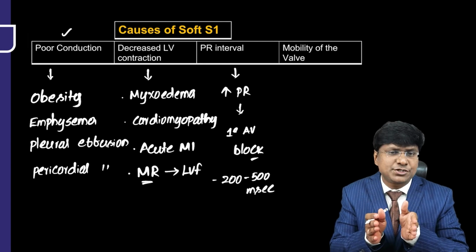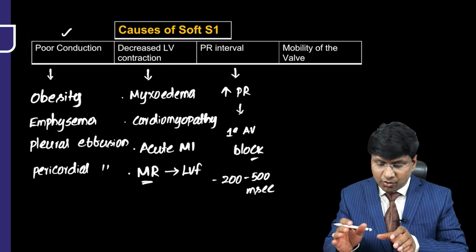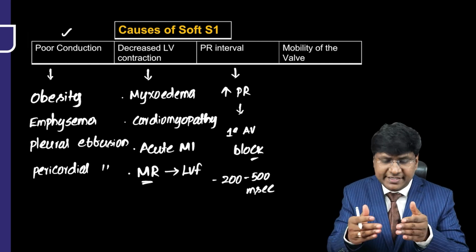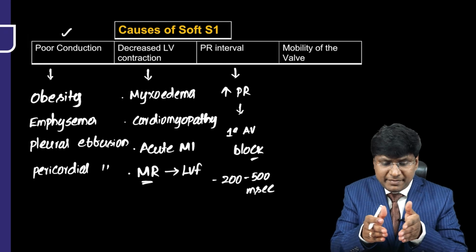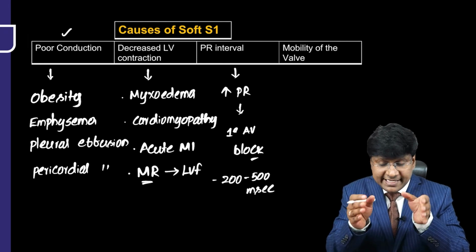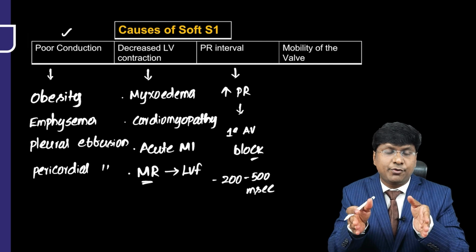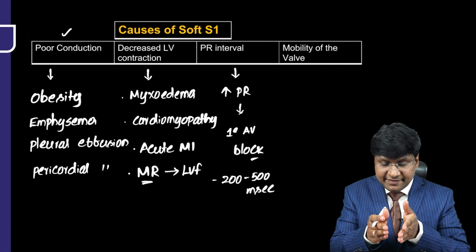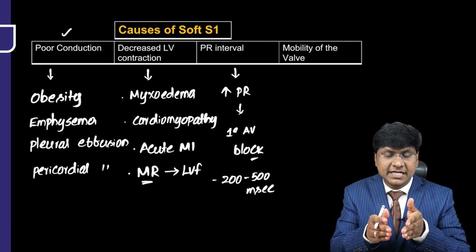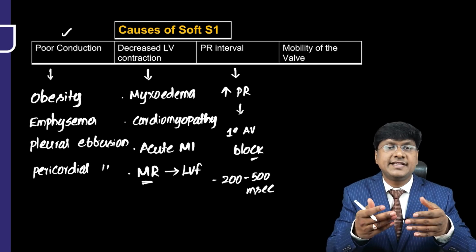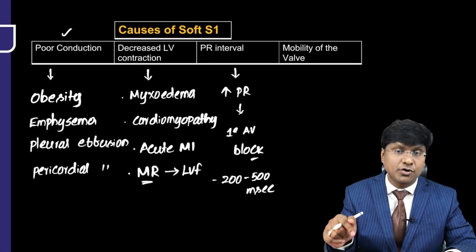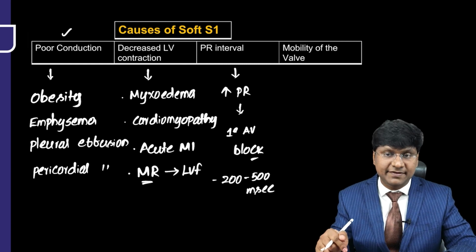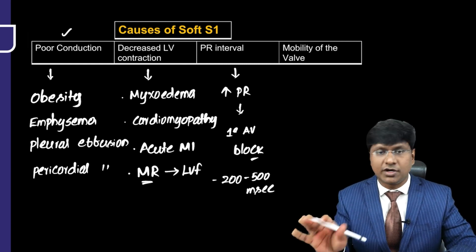There is less separation of the mitral valve leaflets. So once there is lesser separation of the mitral valve leaflets, they are closing back from a minimal area. The initial position of the AV valves is very, very important at the onset of ventricular systole. That is what we have discussed. If the initial position is less, then the valves close with lesser intensity, and thereby you get a soft S1. Whenever there is a prolonged PR interval, like in first degree AV block, there is lesser separation of the mitral valve leaflets, and that is what results in the soft S1.